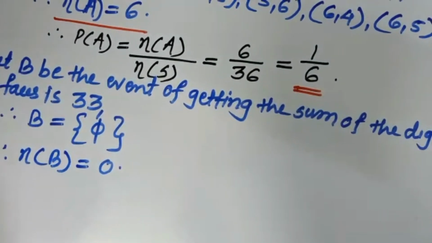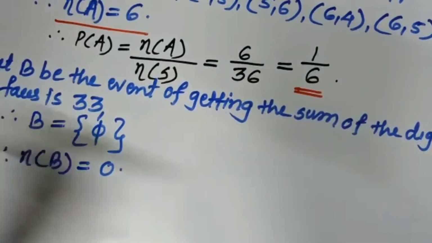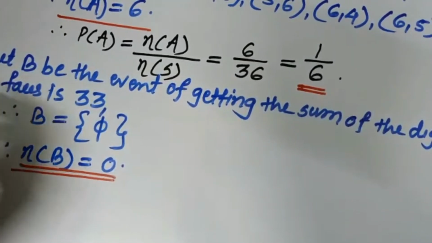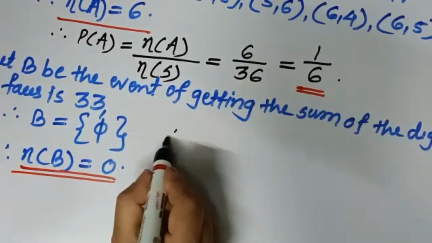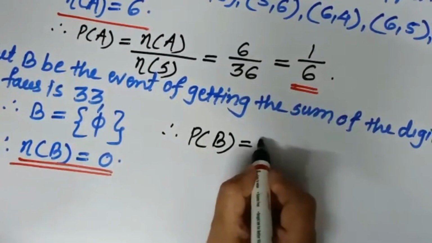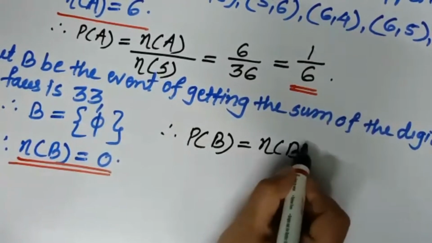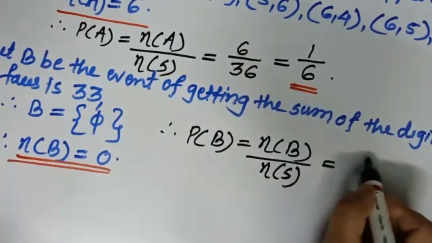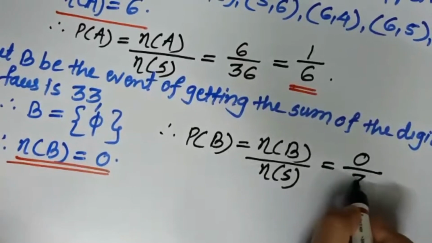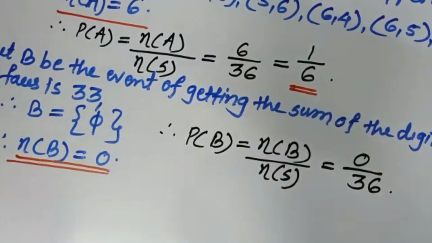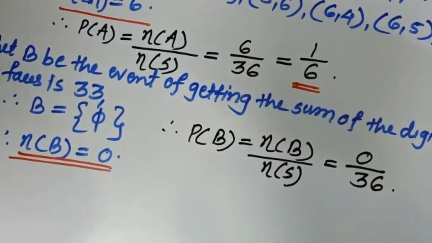Now write P of B, that is probability of B. So what will come as its probability? Right here, therefore P of B is equal to n of B divided by n of S. What is n of B? 0. So 0 divided by 36. Understood? Now the next is C event.